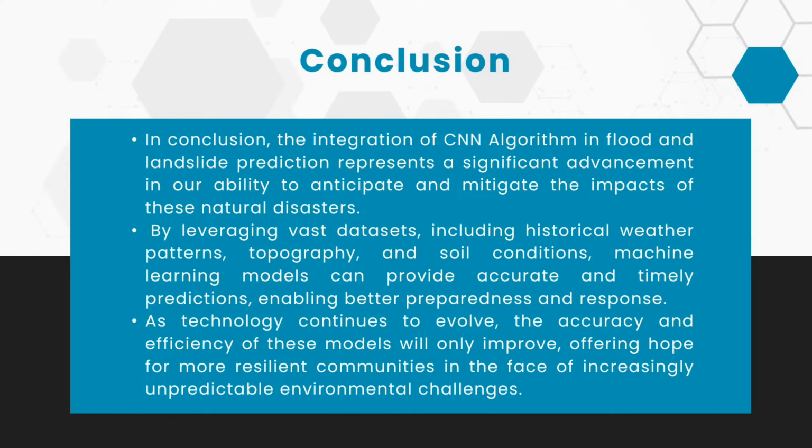In conclusion, this is an interesting project. With the help of CNN, we have improved the prediction model of flood as well as landslide. It poses a significant advancement when compared to the base paper. We are accessing a vast amount of data to improve the accuracy, and the data set contains historical weather patterns, topography, as well as soil condition. We are using a machine learning model called CNN to apply the predictive process.